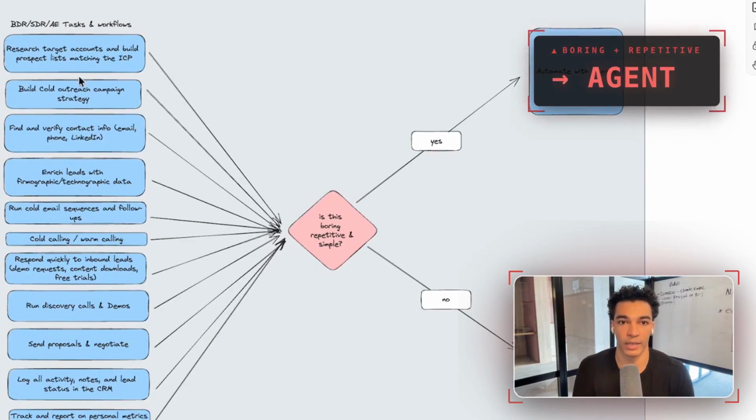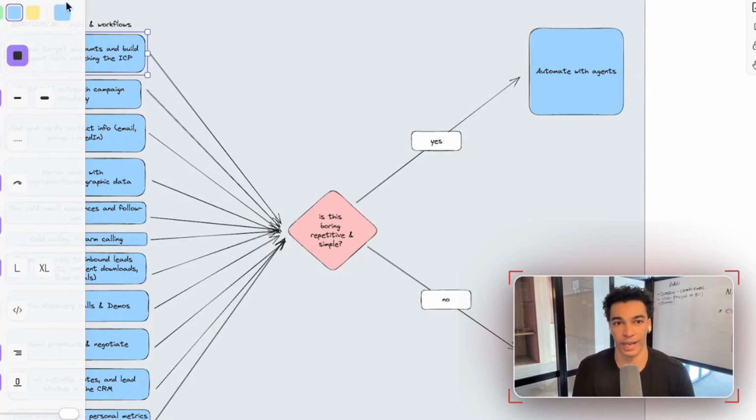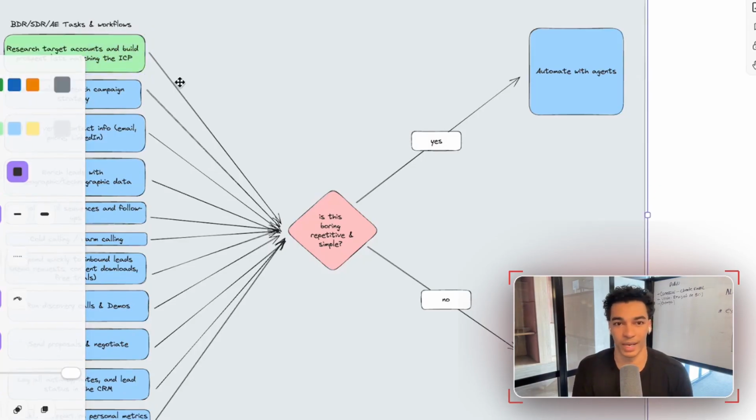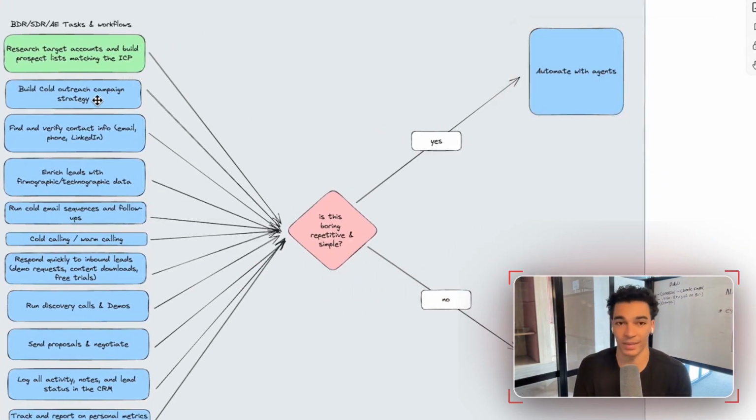So researching target accounts to help build prospect lists. That definitely is something that is boring and repetitive, so that can be done by agents, right? The next one here is building outreach campaign strategy. To me, that's something that a human needs to be doing. That's neither boring or repetitive, right? That's something that's highly variable, so we'll keep that human.